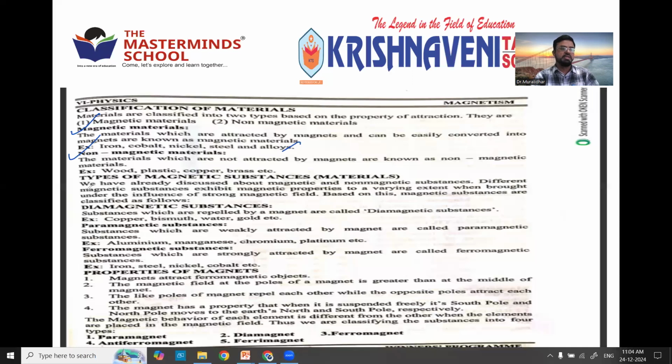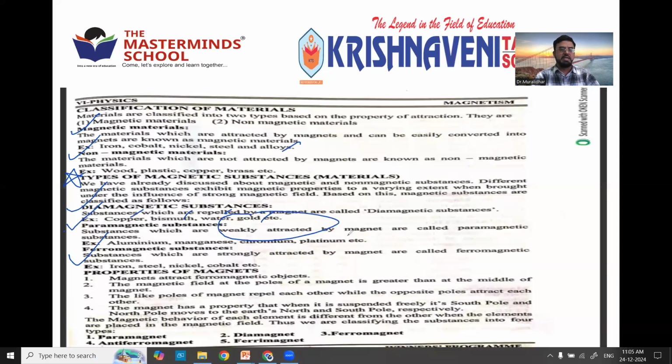Based on that, these materials are further classified into paramagnetic, ferromagnetic, and diamagnetic substances. Both ferromagnetic and paramagnetic are magnetic materials. Diamagnetic is non-magnetic. Diamagnetic materials are those which are not attracted by a magnet, or are repelled by it. See here, copper, bismuth, water, gold. They are not at all affected by a magnet. They are called diamagnetic substances. Next, para: substances which are weakly attracted.